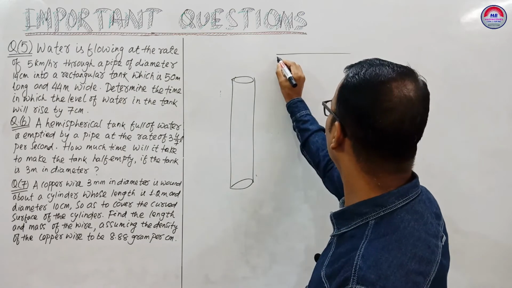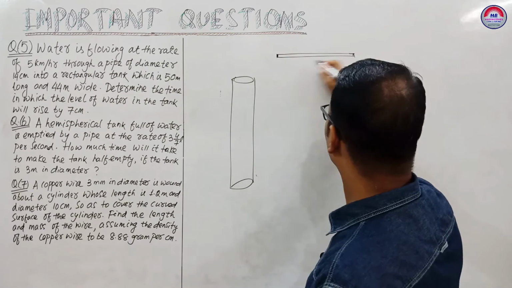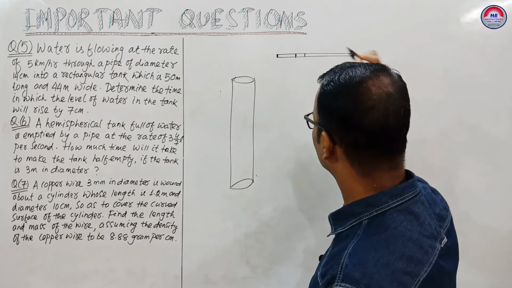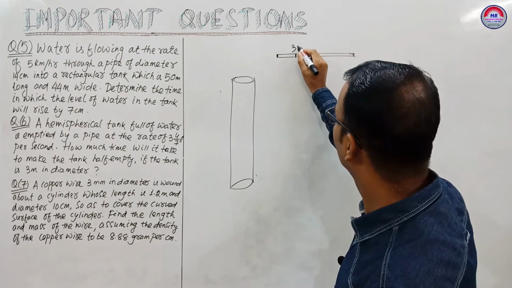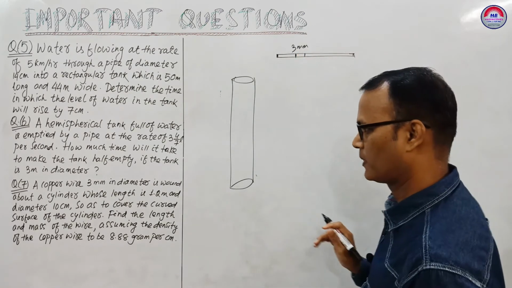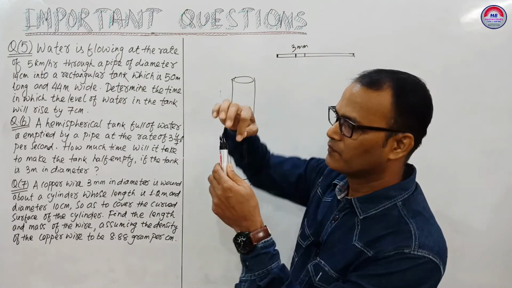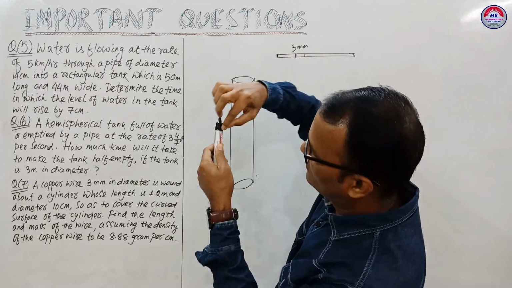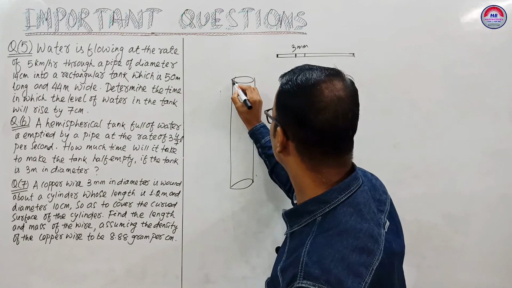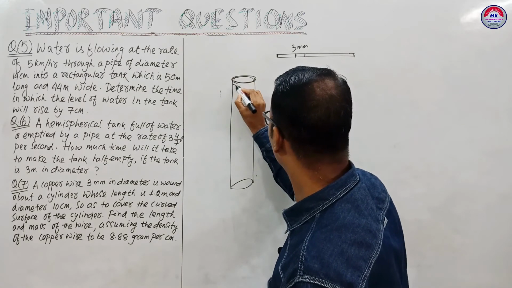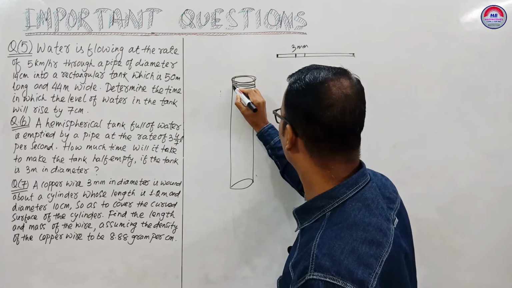A copper wire 3 mm in diameter. The diameter is of the copper wire, this is the diameter, 3 mm. It's wound about a cylinder. That means if you wound that wire like this, this part is wire, again wire.